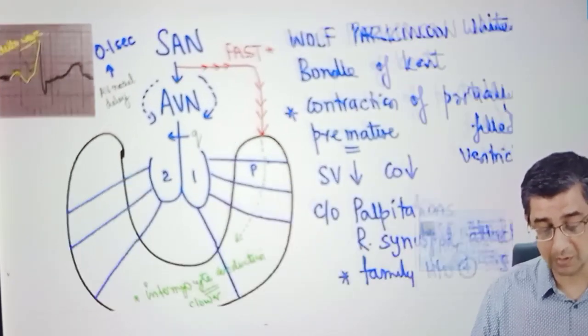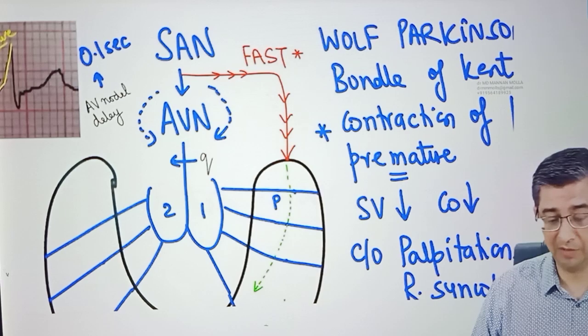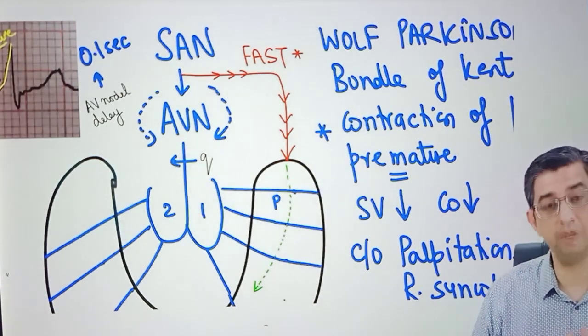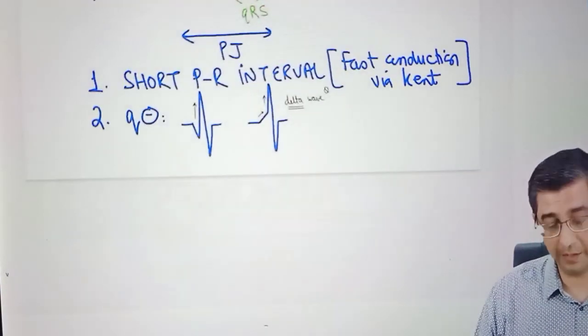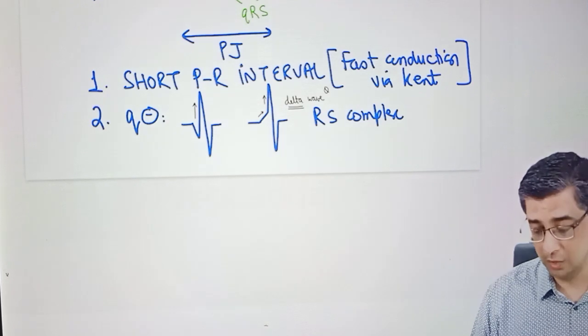In fact, for this particular person, if I want him to be normal, I have to realize there are two conduction systems in the heart of this guy, the normal one and the abnormal one. If I destroy the abnormal one, if I do a radiofrequency ablation, I will be able to cure this patient once and for all. So when I focus on the aspects related to the ECG of this person, I have highlighted before you that the QRS complex, I'm calling it RS because there is no Q, will be relatively broader.